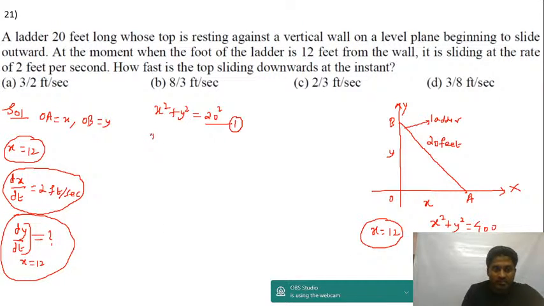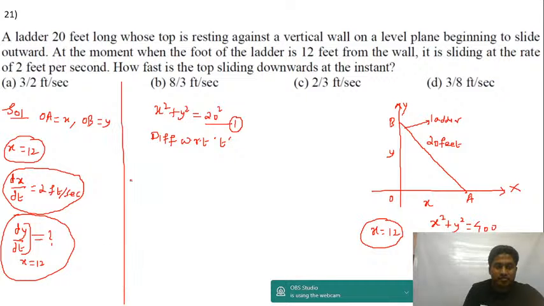Now if I differentiate with respect to t, differentiation of x square is 2x into dx by dt. Differentiation of y square will be equal to 2y into dy by dt. Okay, and then 20 square is a constant, so it is 0.